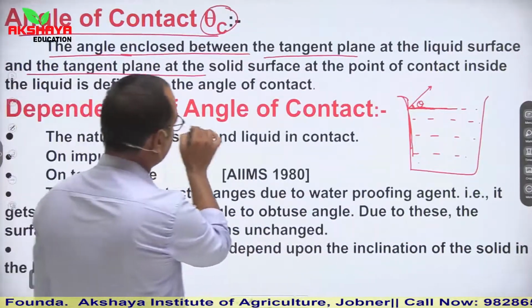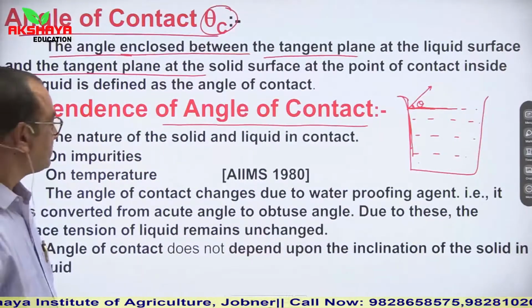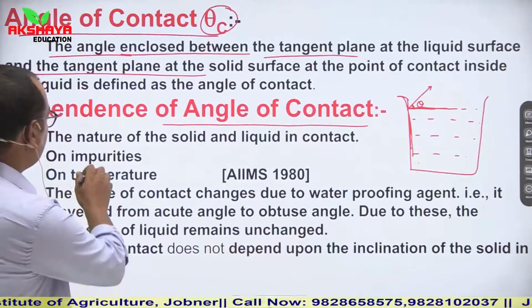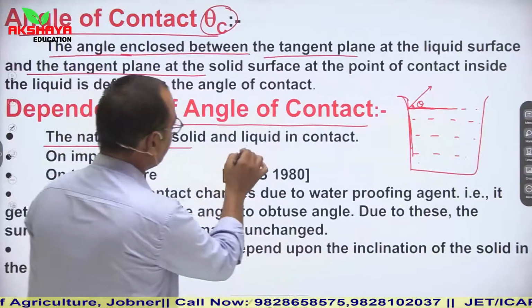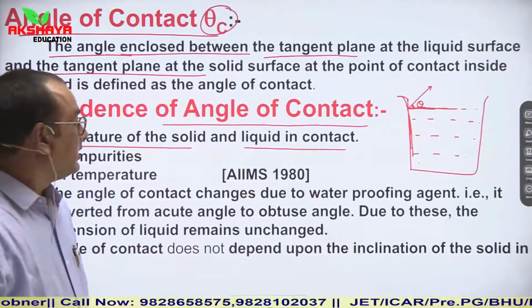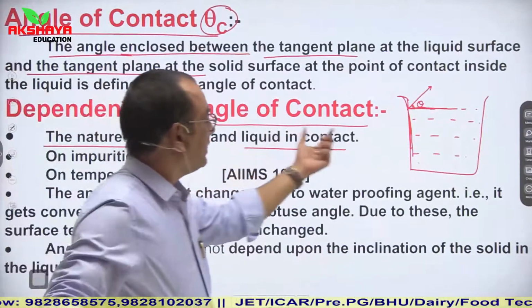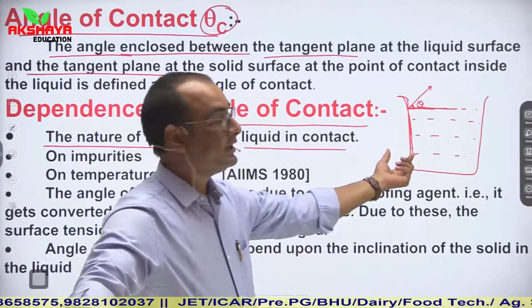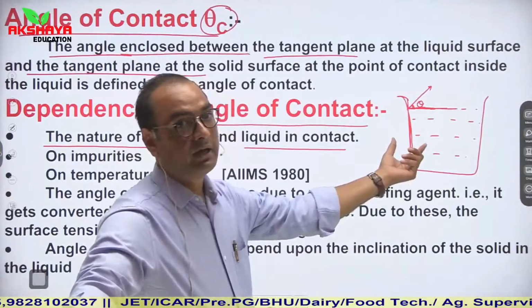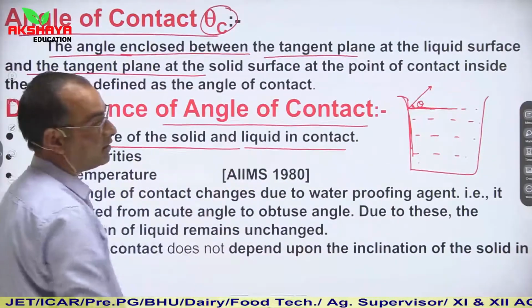Dependence of angle of contact. What are the factors on which the angle of contact depends? Let us discuss one by one. First, the nature of solid and liquid in contact. Whatever material is used as the solid and whatever the nature of the liquid will affect the angle of contact. Second, impurities mixed in the liquid. The amount of contamination in the liquid will also affect the angle of contact.